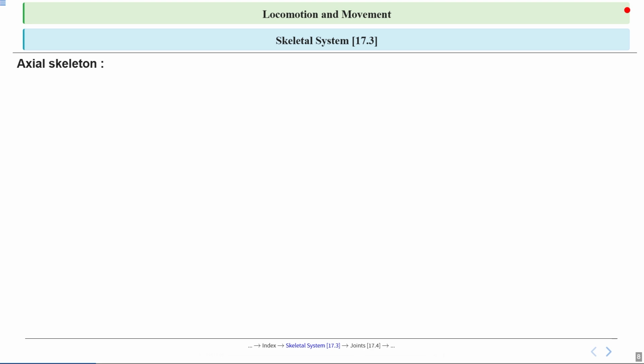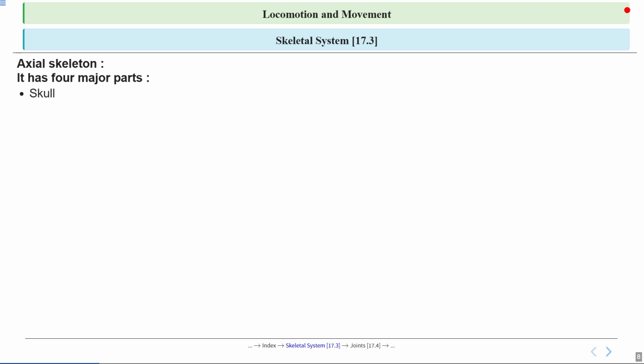Now students, we are going to explore more about the axial skeleton, which is the central part of our body's framework. The axial skeleton is made up of 4 major parts. It's just like the frame of a house that has key components. So our body's central skeleton has specific sections just like that. And here each one has a unique role. So let's break it down one by one.